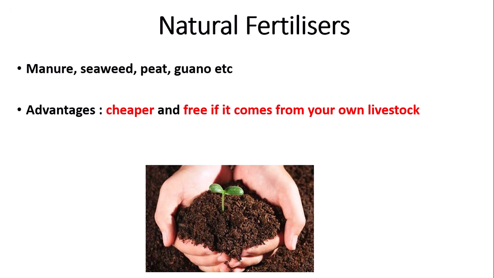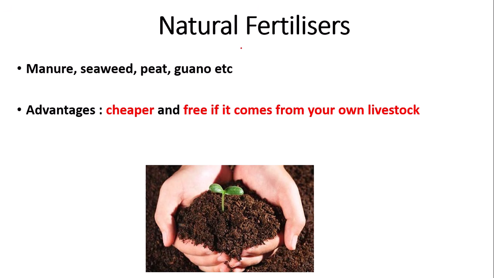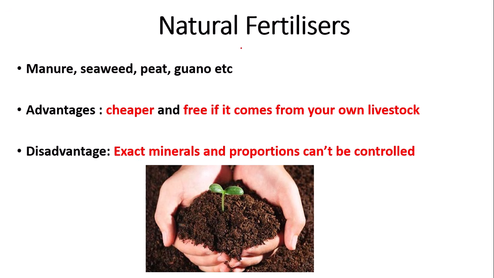The advantages of natural fertilizers are that they are cheaper and they are free if they come from your own livestock, as you do not have to get them from a further outside source. However, the main disadvantage of natural fertilizers is that the exact amount or proportions of minerals cannot be controlled.